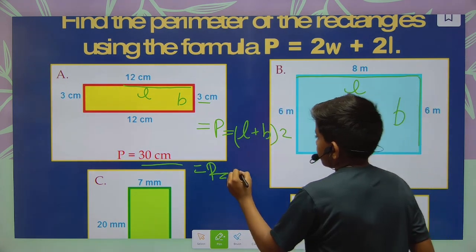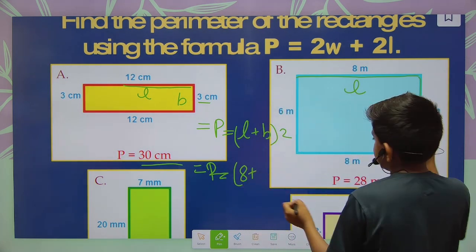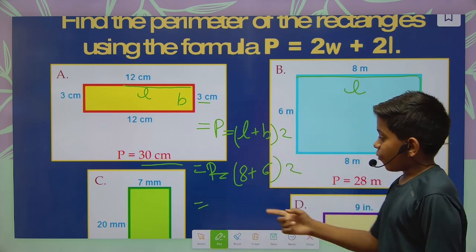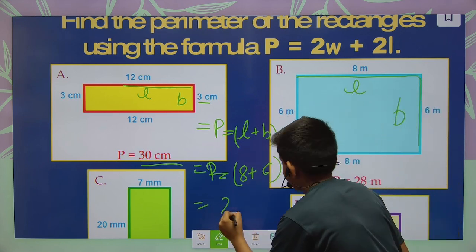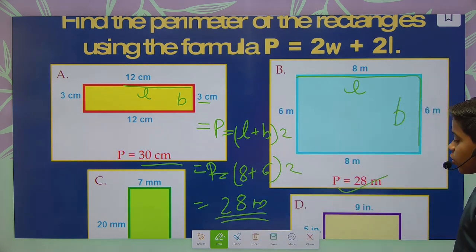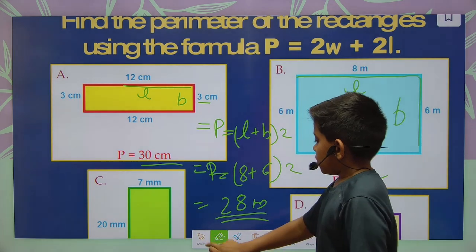Perimeter is equal to 8 plus 6, which is the breadth, into 2. So 8 plus 6 is 14, and 14 into 2 is 28. So yes, again we have got the correct answer because we have used the formula.